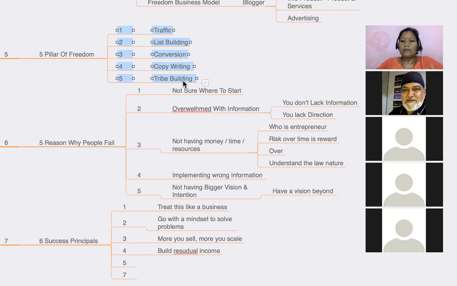So conversion, copywriting, because words are so important. Actually, it is your words that are selling. Yes or no? If we want to make money, our words are making money for us. Content is very important. Right. So the entire copywriting system, you should have gradually by practice, we have to master the copywriting. And copywriting is different for different platforms. When you are writing on a website, the web copywriting approach will be different, on email the approach will be different, on social media the approach will be different. Might be Facebook, WhatsApp groups and Telegram groups, it will be different there. So you have to master the copywriting.